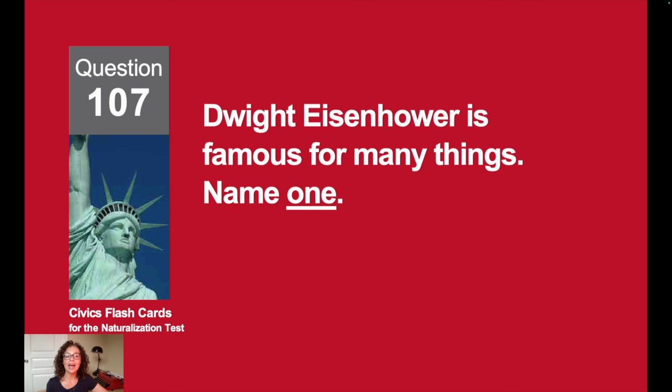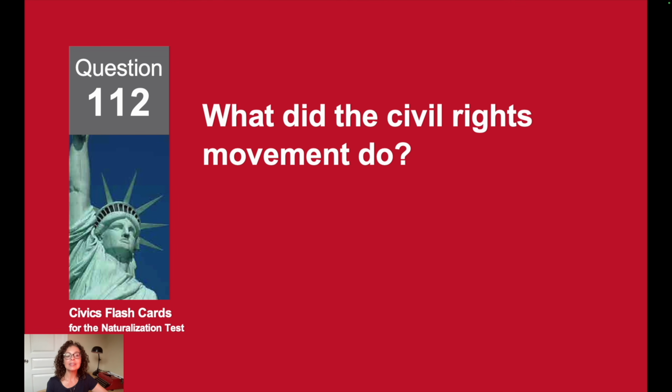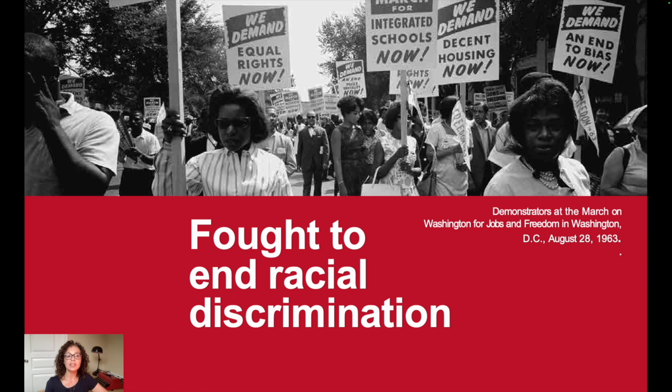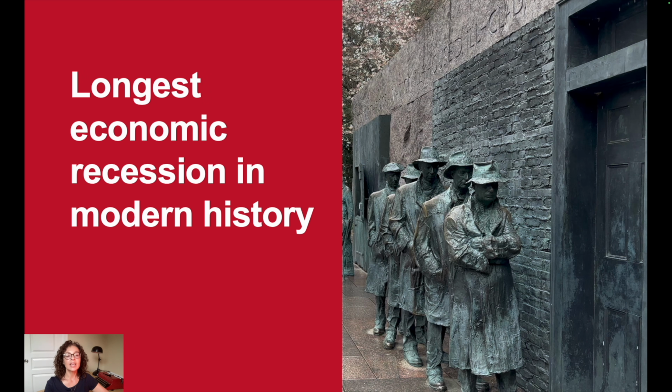Dwight D. Eisenhower is famous for many things. Name one. Eisenhower, he was a general during World War II. What did the Civil Rights Movement do? The Civil Rights Movement fought to end racial discrimination. What was the Great Depression? It was the longest economic recession in modern history.